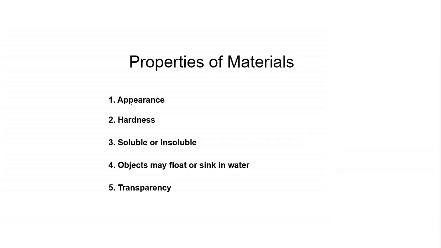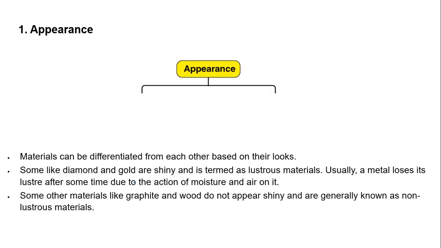Properties of materials. These are the 5 properties of material. We will discuss one by one. Appearance. Depending upon the appearance, there are 2 types of materials. One is lustrous and the other is non-lustrous.